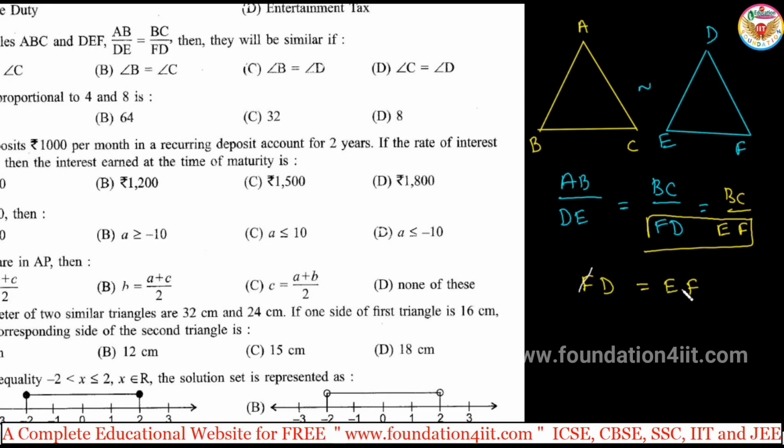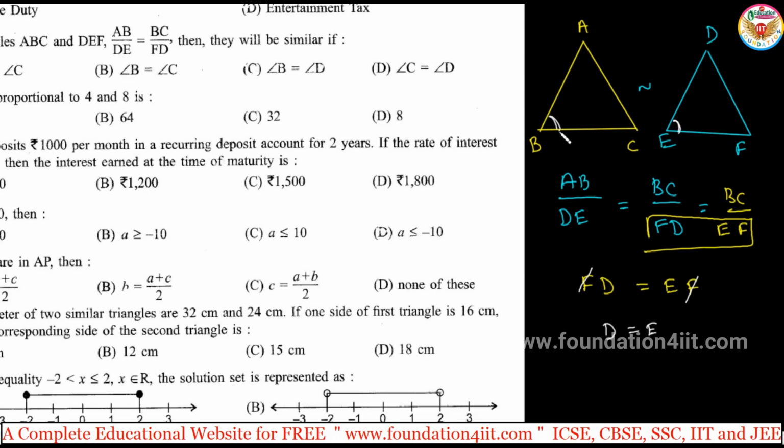If we just think of F as not being there, then D must correspond to E. In the place of D and E, these two must be the same. According to the options, D is in the place of E, and these must correspond because the triangles are similar.